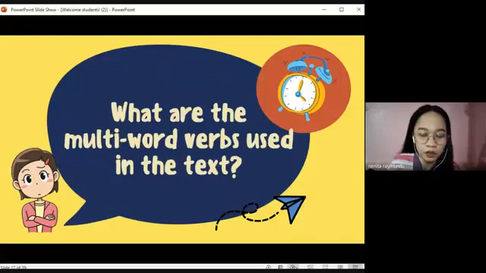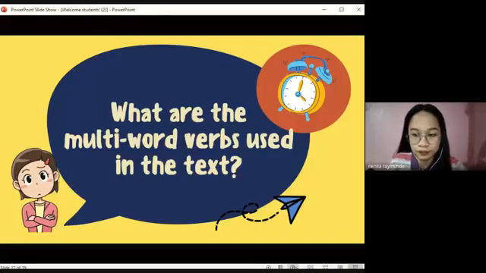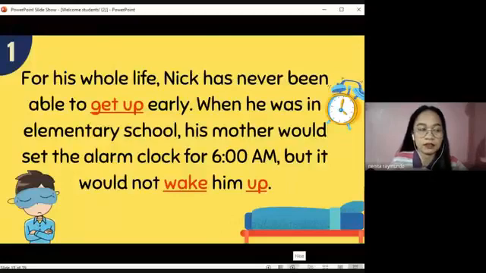Okay. So for you to remember some of the multi-word verbs present in the text, let's look into it one more time. There you go. Okay. So in the first part of the text, we have here the multi-word verb get up. For his whole life, Nick has never been able to get up early.